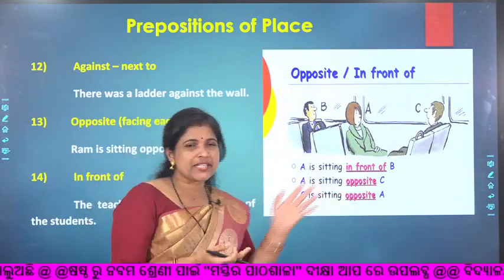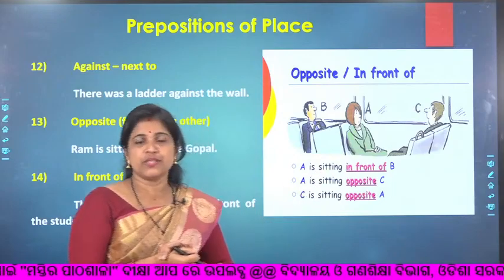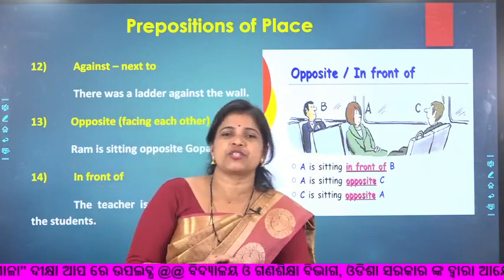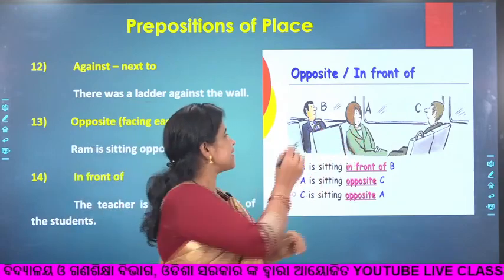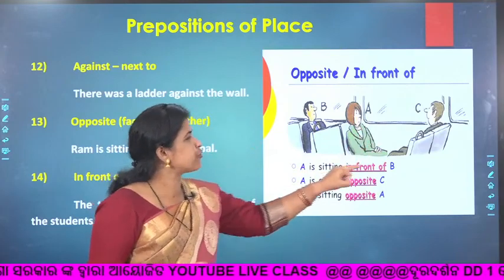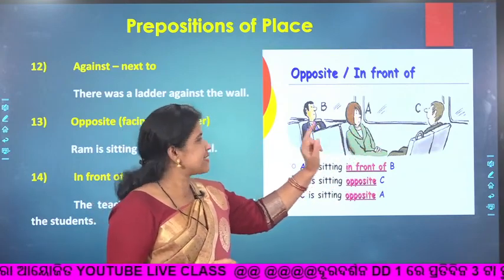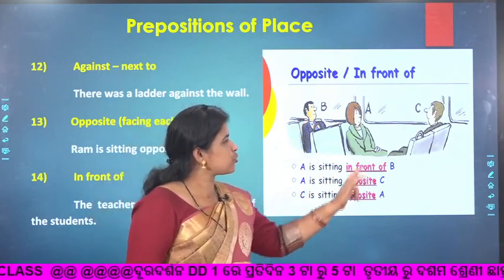So here you can see three people sitting in a bus. Which one will you say is in front of, and which one is opposite? Suppose this one is termed A, this is B, and this one is C. You can see A is sitting in front of B. So this lady is sitting in front of this man, and A is sitting opposite C.